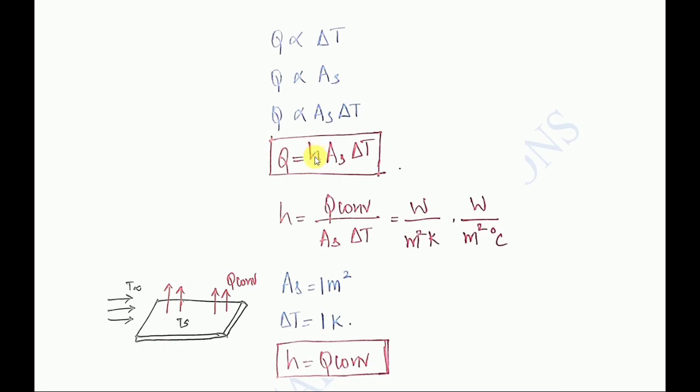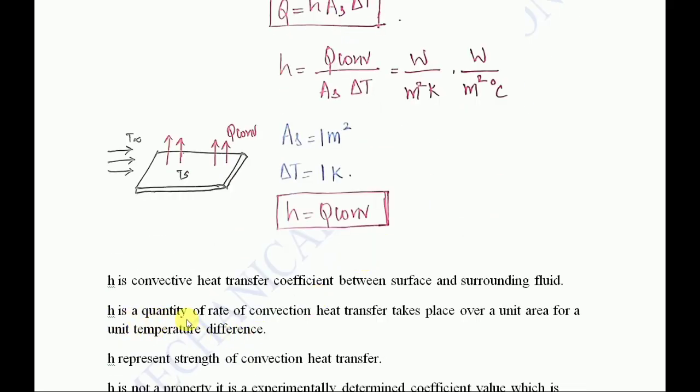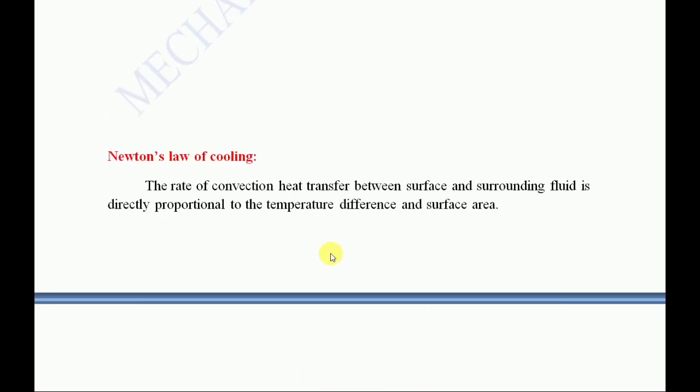This h stands for the convective coefficient, the rate of convection heat transfer that takes place in a unit area, 1 meter square, for a unit temperature difference, 1 Kelvin, that is h equals Q convection. This is termed Newton's law of cooling, and Newton's law of cooling was not given by Sir Newton himself; it is given in his name due to his many contributions to science.